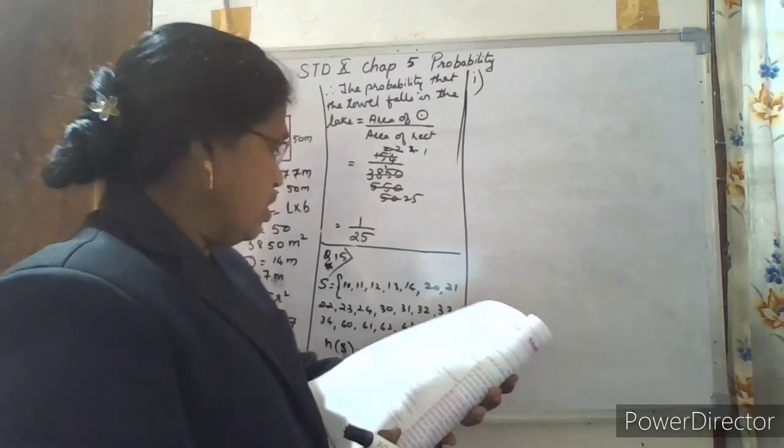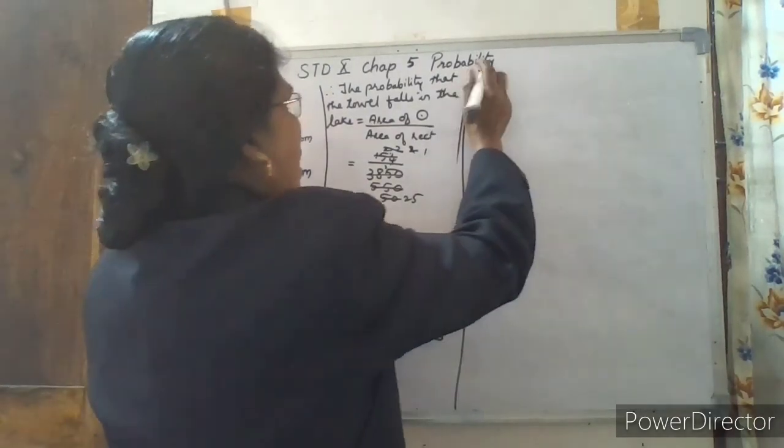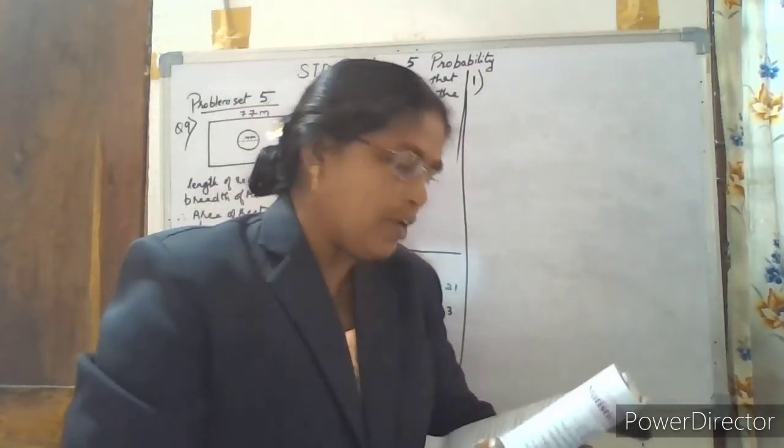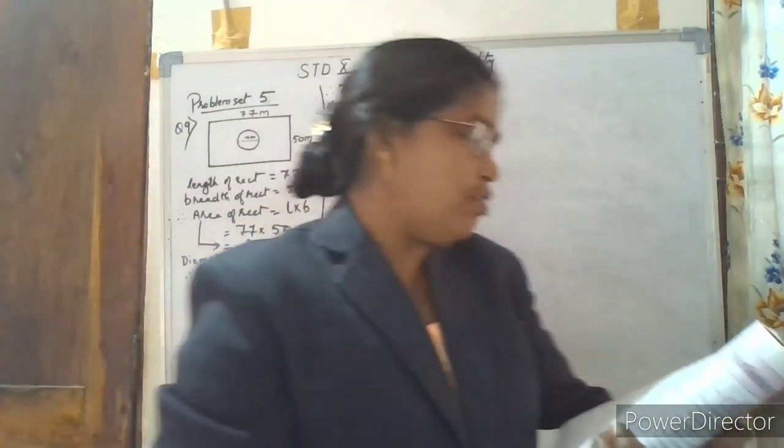Now let us go with the first question. We have to find the probability that the number so formed is a prime number.